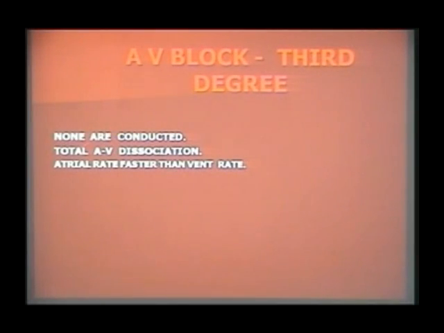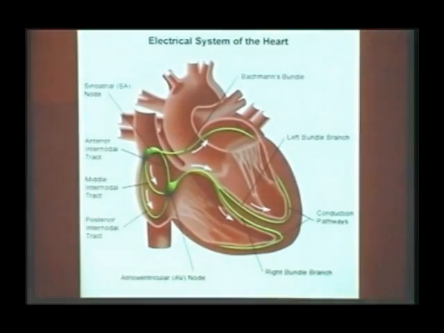So here you have an AV dissociation. The atrial rate is faster than the ventricular rate because the sinus rate will be faster, but it is not going through to the ventricle. Whereas the ventricle's secondary pacemaker rate will always be lower than the sinus rate. So here the atrial rate will always be faster than the ventricular rate. So the escape rhythm maintains life. You can see that here.